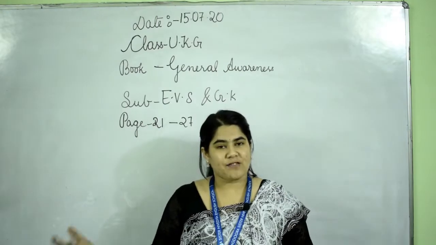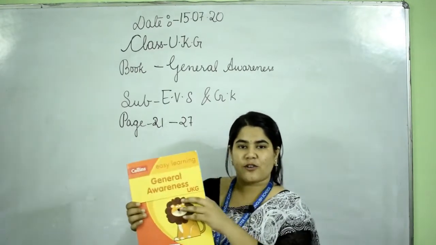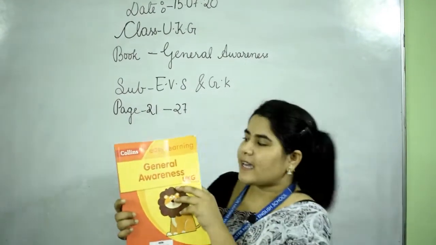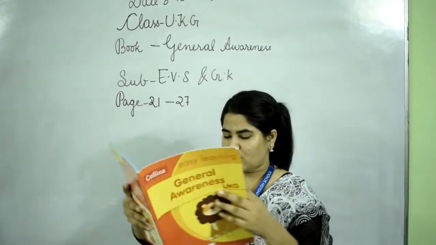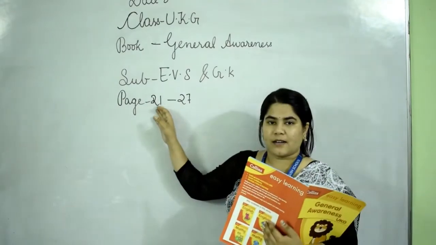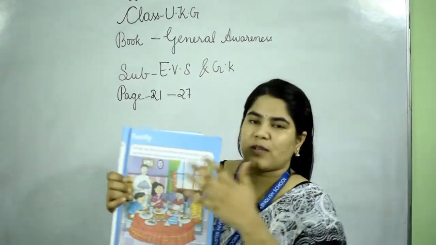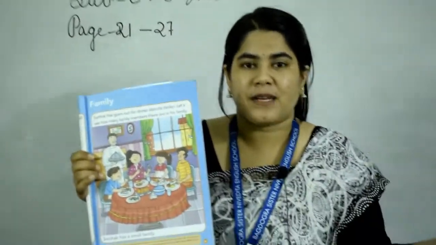So kids, we have done already the English, maths. Now we are going to do EVS and GK. That is, we are going to follow this book, Easy Learning General Awareness. Okay, so today we are going to complete page number 21 to 27. So if you open to page number 21, you will get this. That is all about your family.